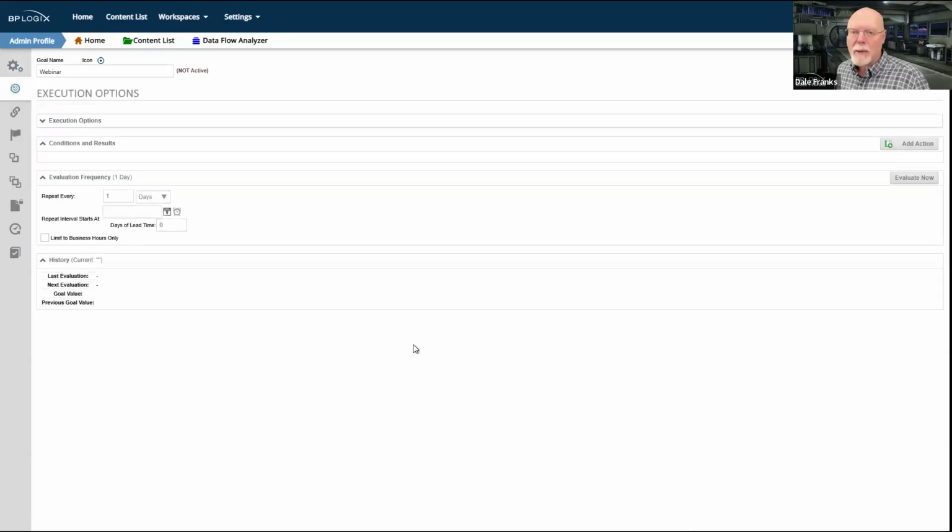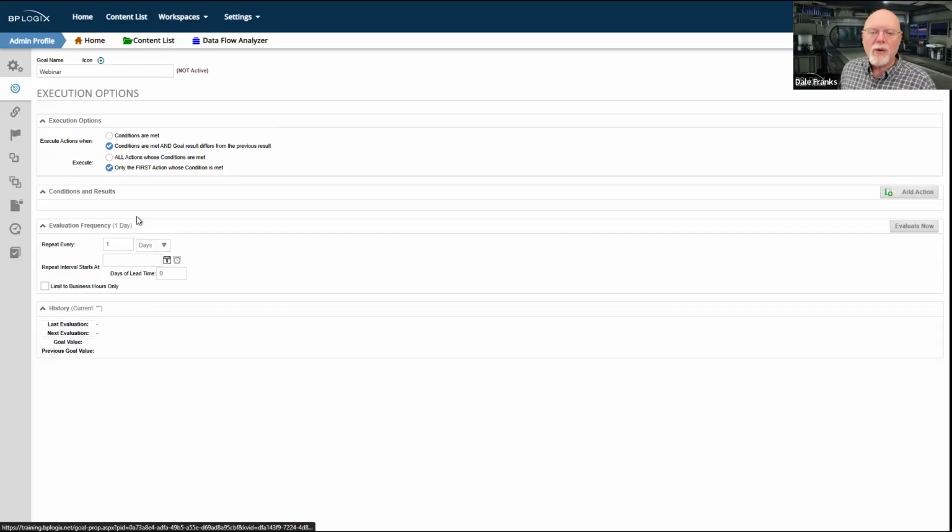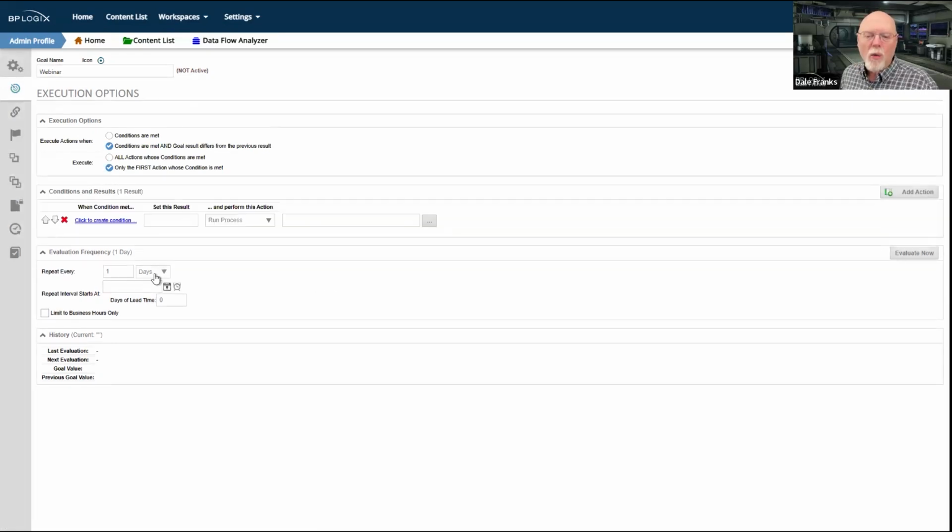The Execution Options tab is where you configure what the goal is going to do. At the very top is the Execution Options section. And it's hard to talk about this section without talking about the Conditions and Results section. The Conditions and Results section are where you create the conditions that this goal is going to evaluate, whatever they might be.